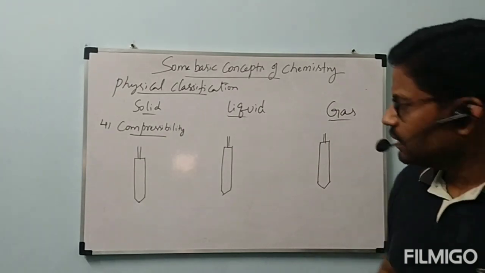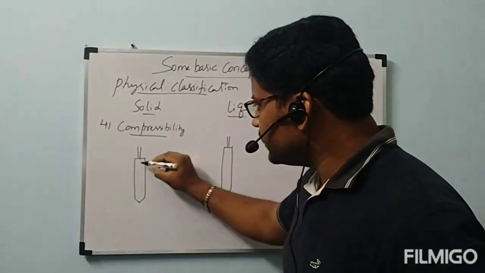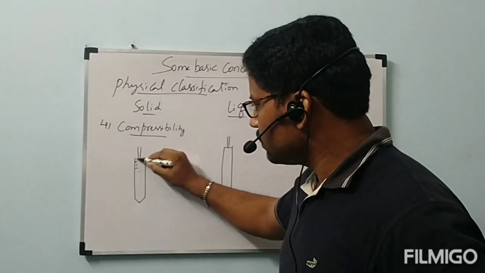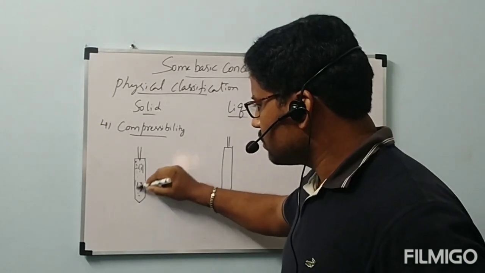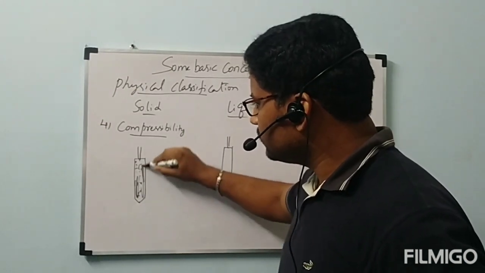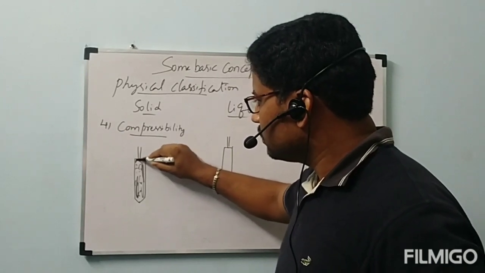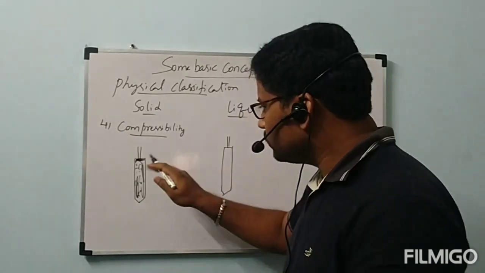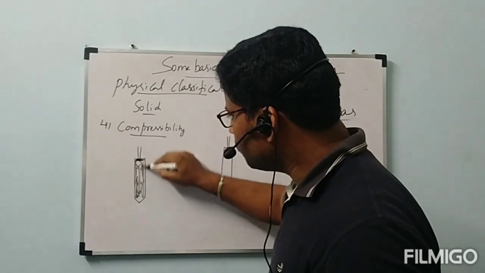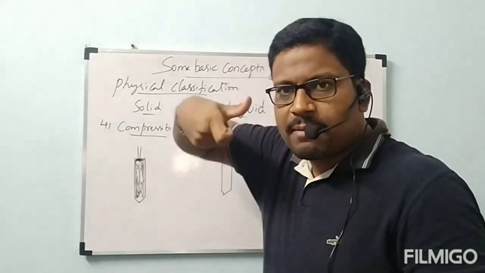Like this I took three. In the first condition, I took sand. It is fully sand. Sand is a solid. Fully up to this extent I have taken sand, and now I am applying the piston.